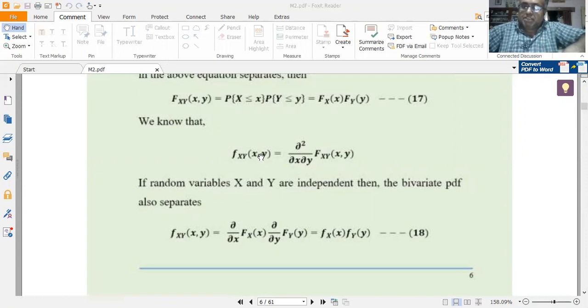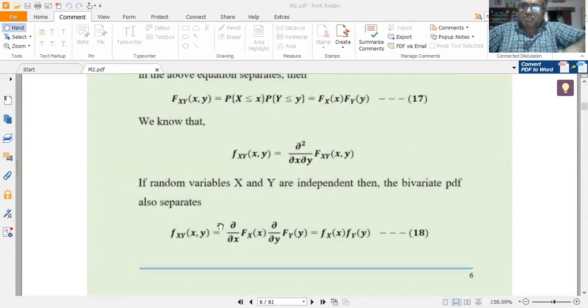So I can write fxy of x comma y is equal to dou squared by dou x dou y of Fxy of x comma y. If x and y are independent, the bivariate PDF also separates, and I can write the second order differential coefficient as the product of two one-dimensional differential coefficients. So fxy of x comma y can be written as dou by dou x of Fx of x into dou by dou y of Fy of y.